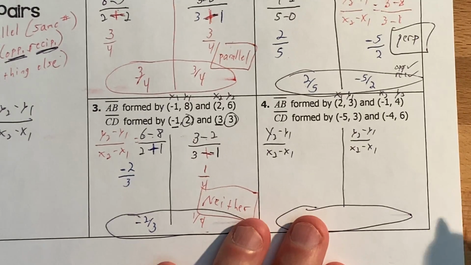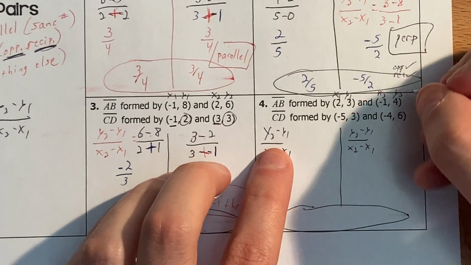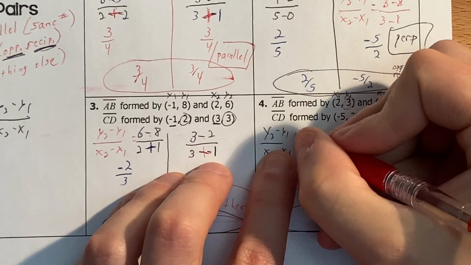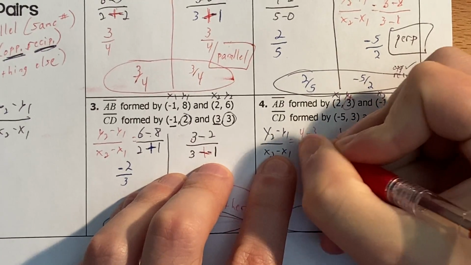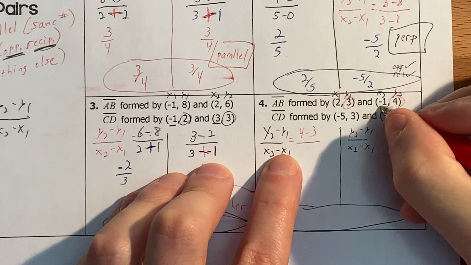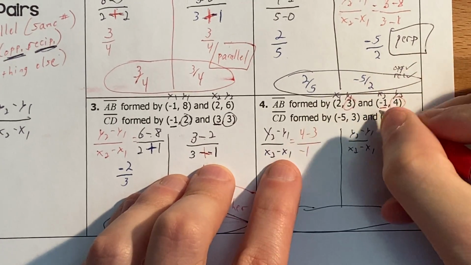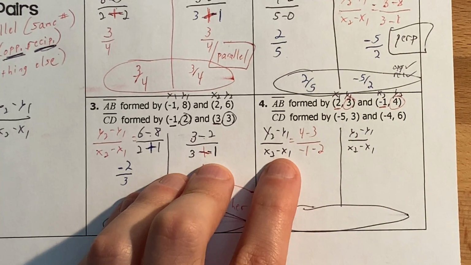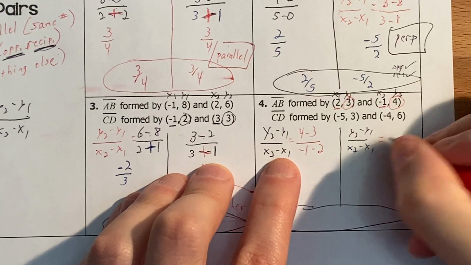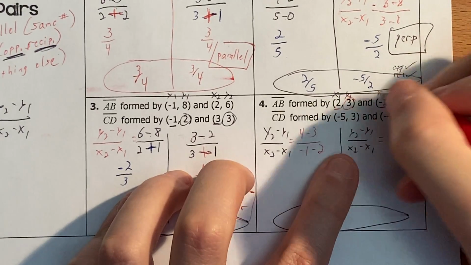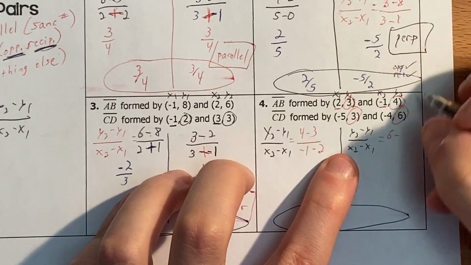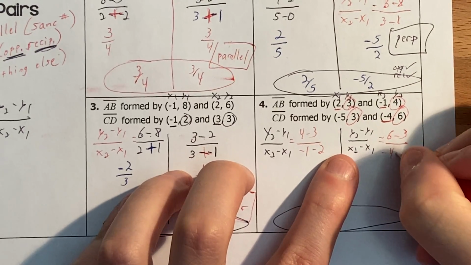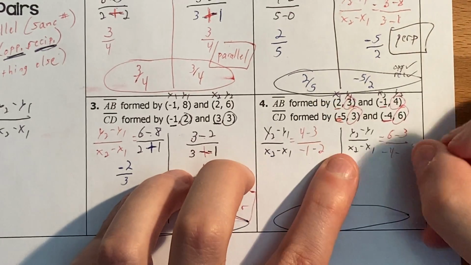However much work you need to do, that much work. So y2 minus y1 over x2 minus x1.